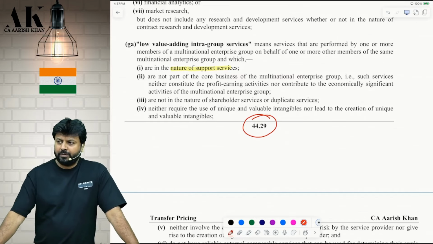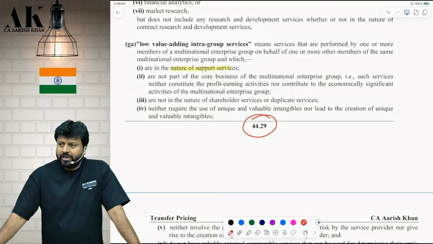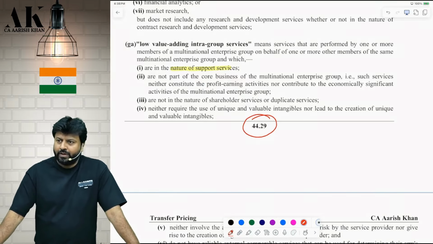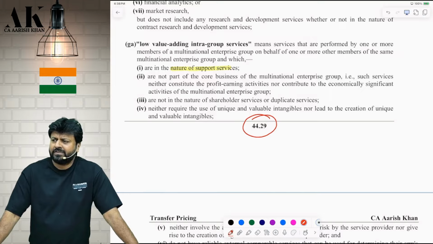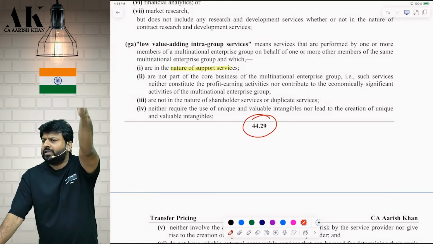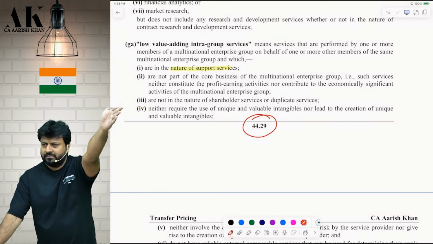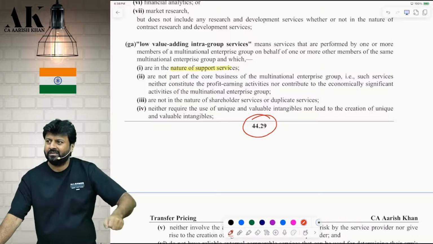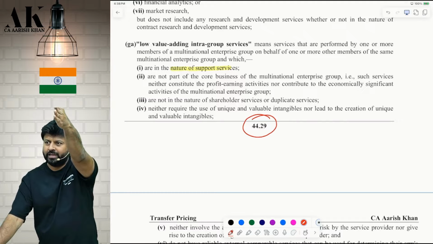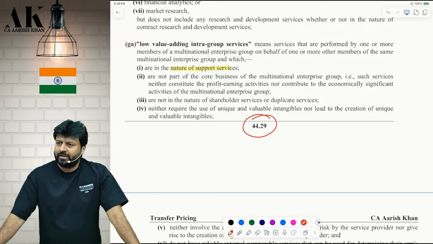Not in the nature of, put in the box, technical word it is. Not in the nature of what? Shareholder services. What do I mean by shareholder services? Any services which are in relation to providing services to shareholder. For example, I told my associate enterprise, I want to keep one board meeting in your office, please. Okay. He said that 20 lakh rupees expense. Okay. I said I'll give you. Okay. Do please, keep the board meeting over there. It is a kind of what? Shareholder services given by our associate enterprise to us.